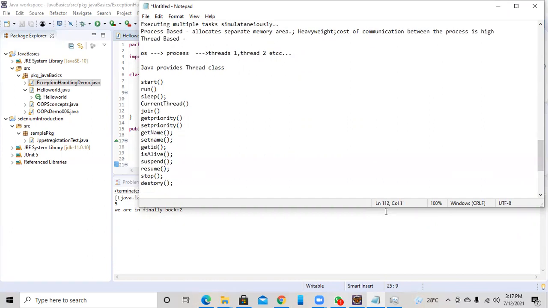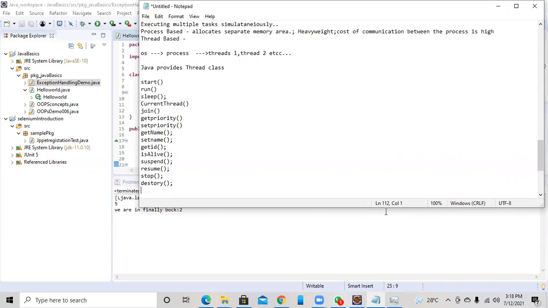If you want to interrupt, you can interrupt and check whether it is interrupted or not. If you want to check the number of threads currently running, you can use activeCount, checkAccess, holdsLock, dumpStack, getStackTrace, enumerate, getState, toString, notify, notifyAll.